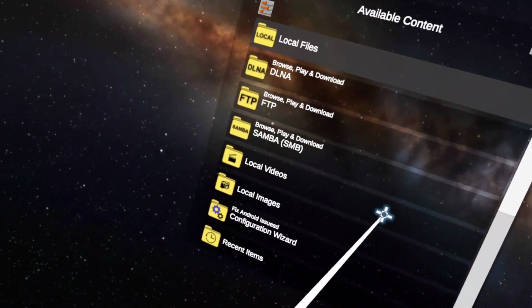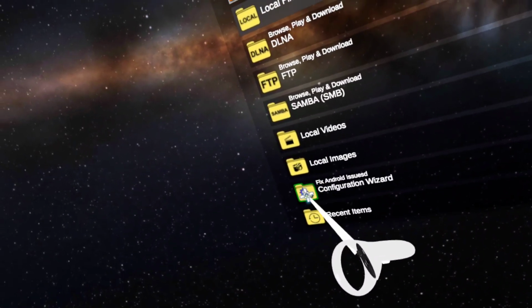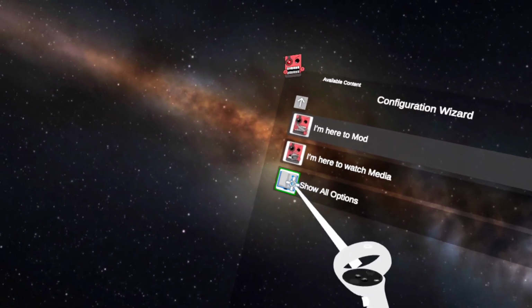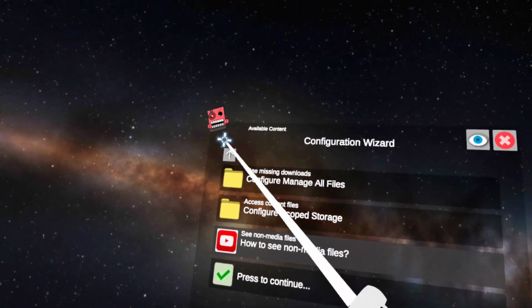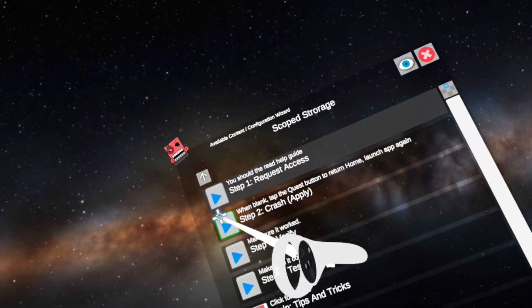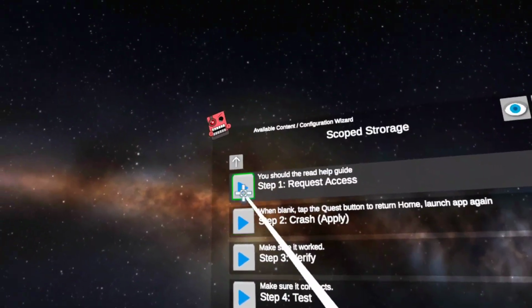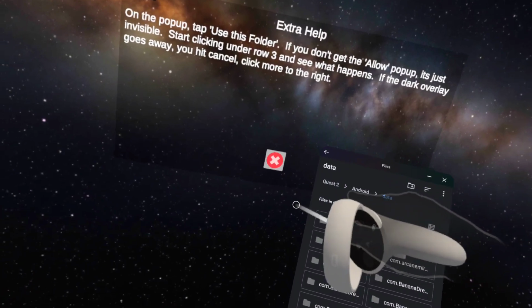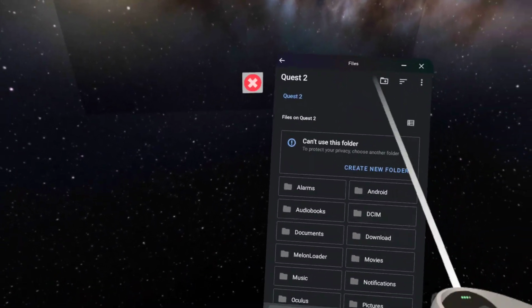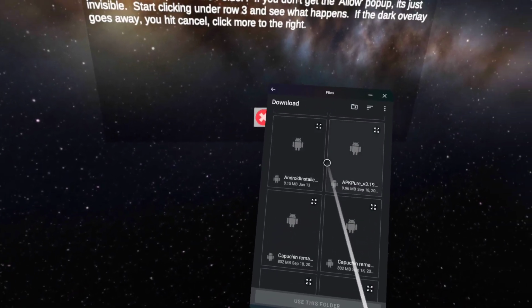Just when you're here, you want to find Configuration Wizard, click it. Then show all options. Then we don't want any of this. We want configure scoped storage. You don't need to do all of these. You just need to get the pop-up. You just gotta click Quest 2. You gotta click download.